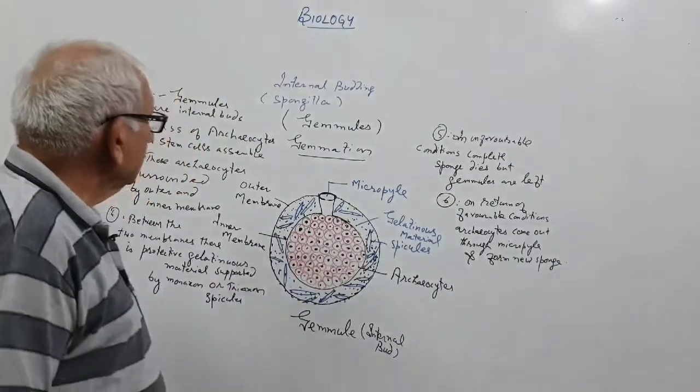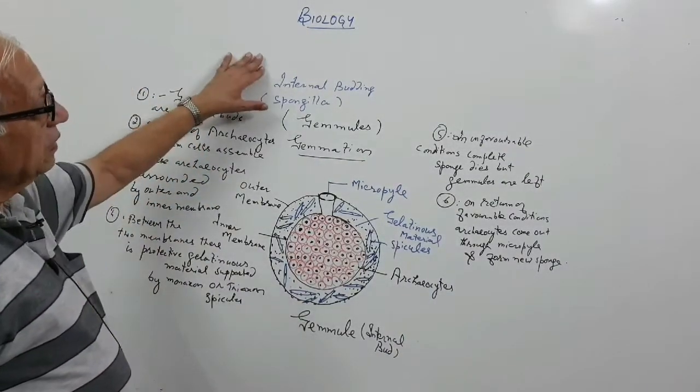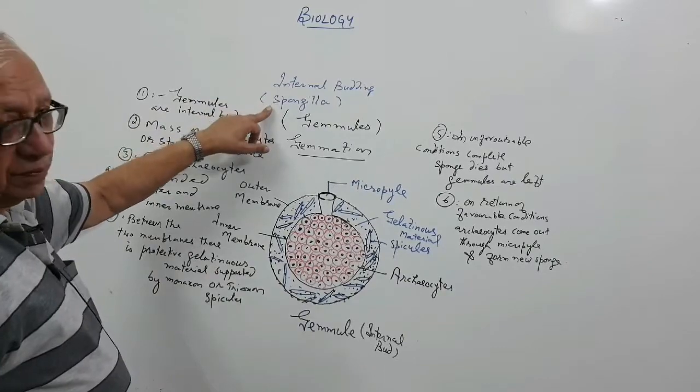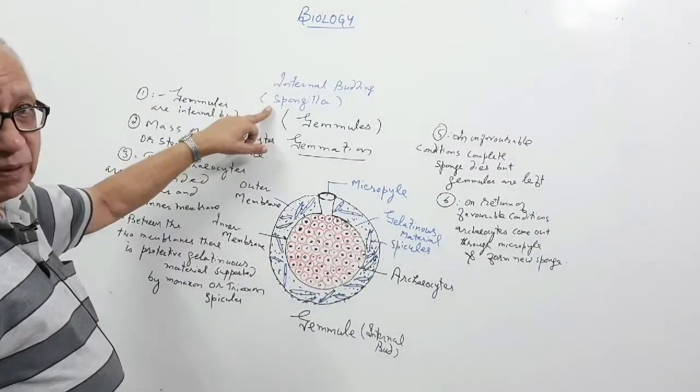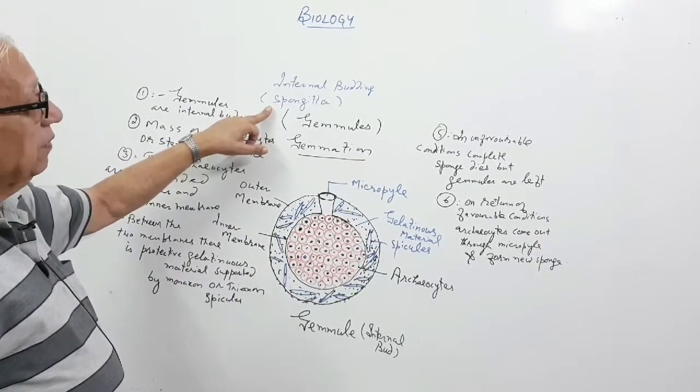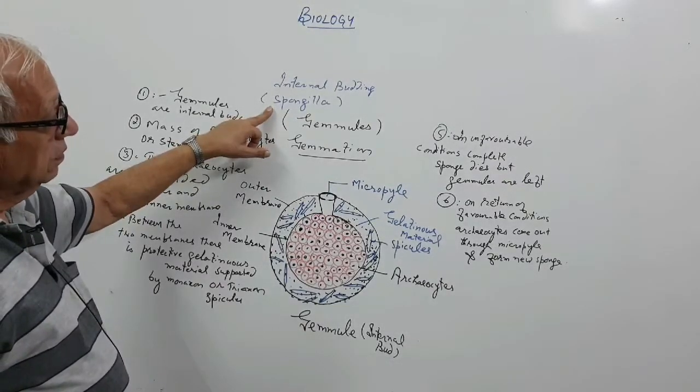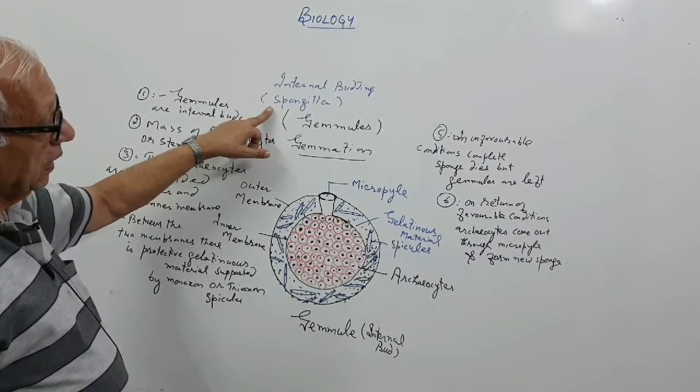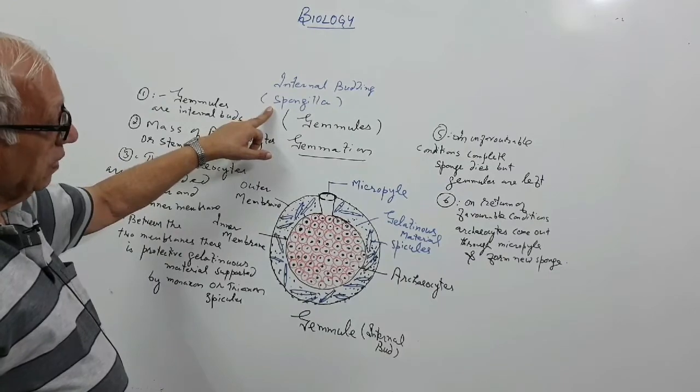Once again, gemmules are the internal buds in spongilla. It is a freshwater sponge, and they are also found in many other marine sponges, such as Euspongia.